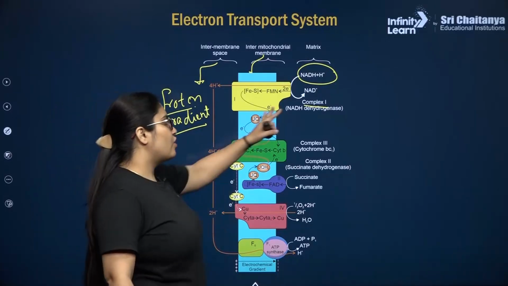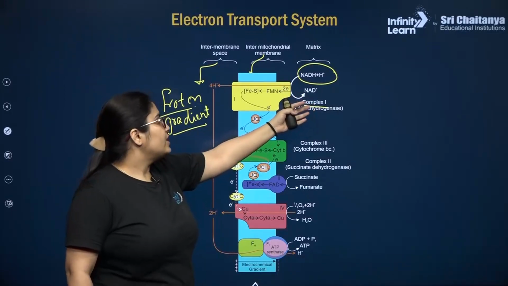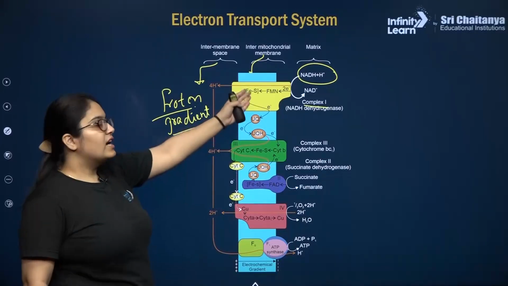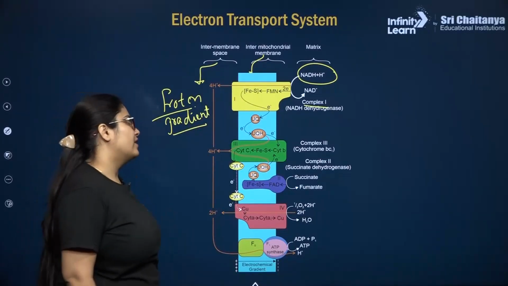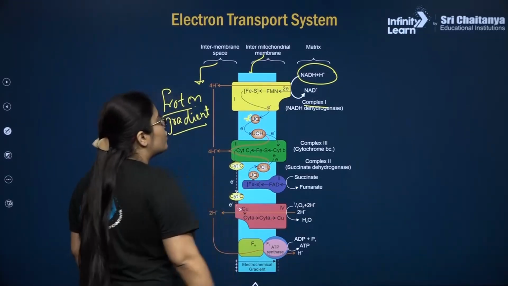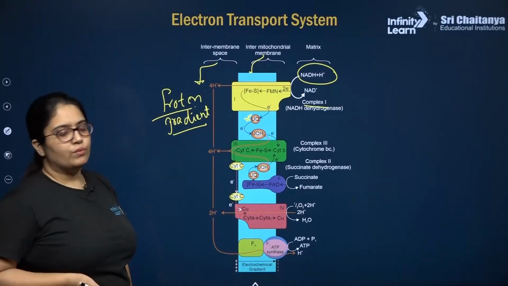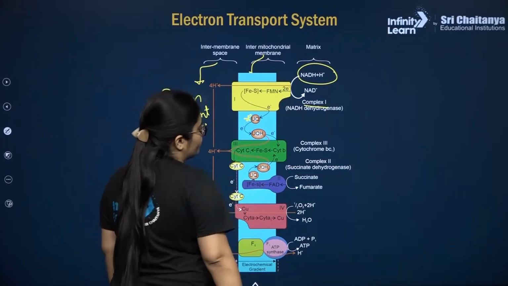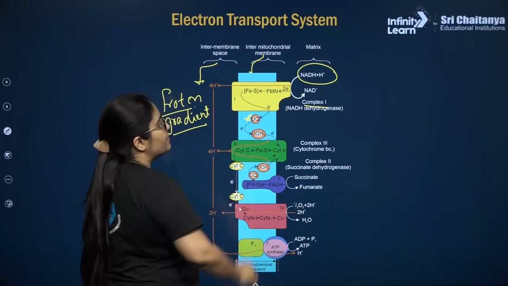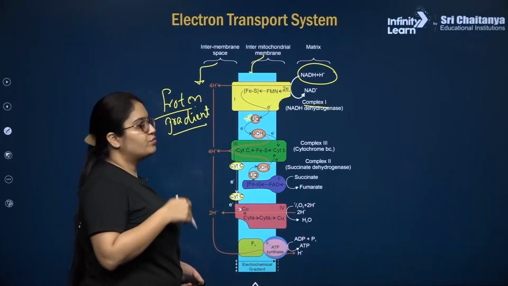Okay. So here you got electrons, protons and energy. With the help of the energy, the protons will be pumped into the intermembrane space, and the electrons will be given to the electron carriers present inside the complexes. So from complex number 1 the electrons will flow and will be given to ubiquinone. Now ubiquinone also requires protons to get reduced along with the electron, so it will take some protons also, right? Now, my dear students, when ubiquinone accepts electrons and protons, it gets reduced and converts from quinone to ubiquinol.